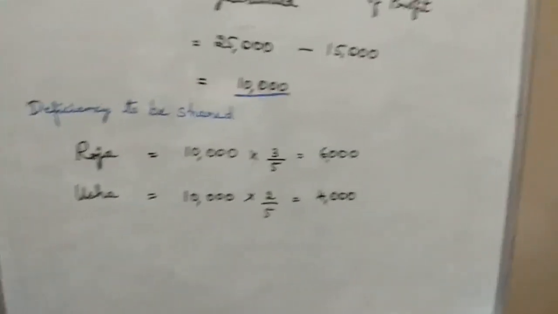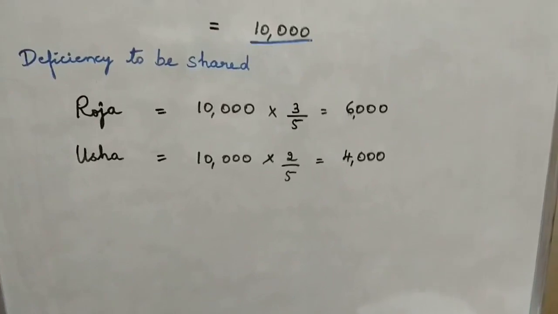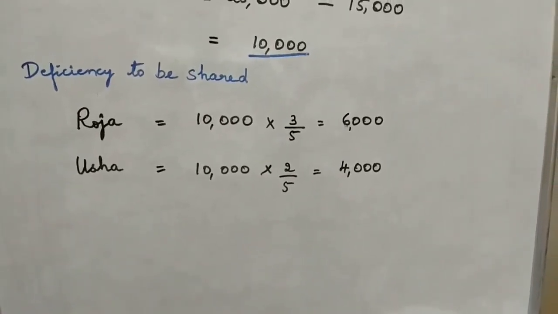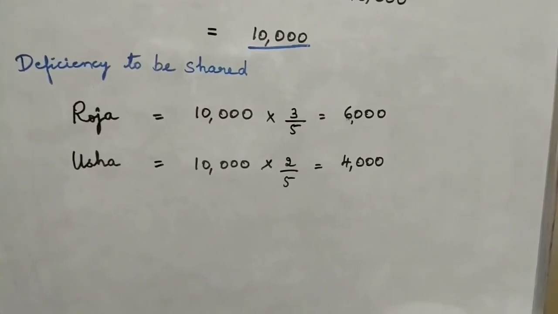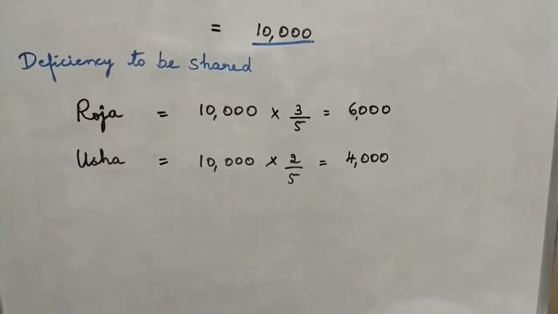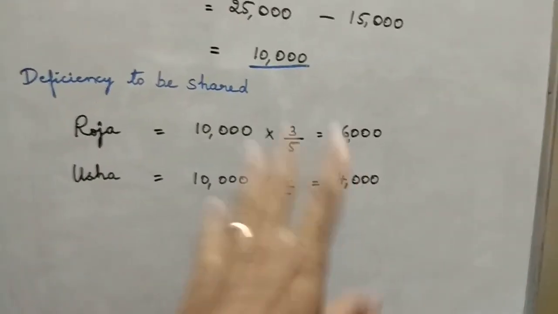Clear? Only the deficiency to be shared depends upon the case which is being given. That is, when the guarantee is given by the firm, this changes. When the guarantee is given by the partners, and when the guarantee is given by any one single partner, this value will keep changing.